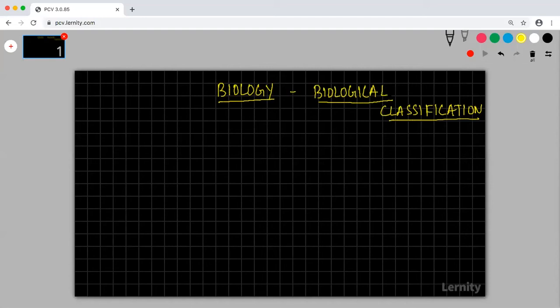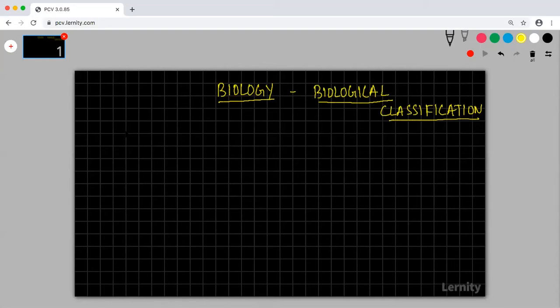I hope that you guys have started reading the notes that I have given and also the CBSE textbook. So we will try to start studying this chapter. This is a kind of continuation of the previous chapter, but we are going to study certain things in more detail. So what is biological classification is what we are going to study.